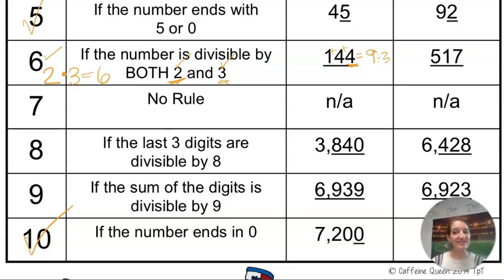Okay, 517 would not work because it doesn't end in an even number. And if we add it up, we get 13, which is also not divisible by 3. So it has to have yes to both, multiple of 2 and multiple of 3. Okay, 7 is kind of weird. If you can figure out a rule or something for 7, then that would be awesome.